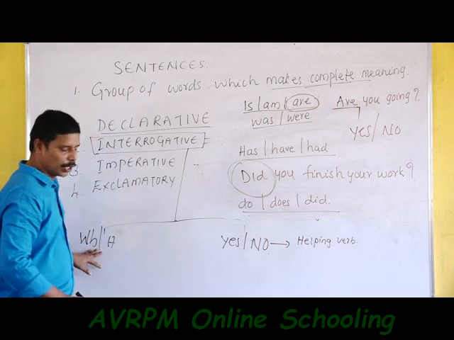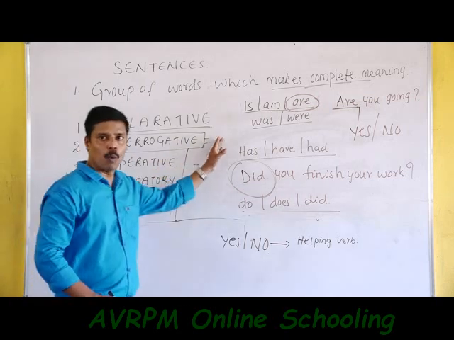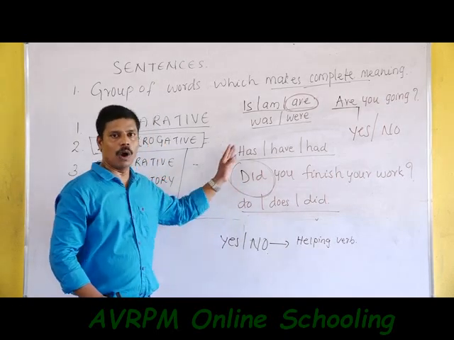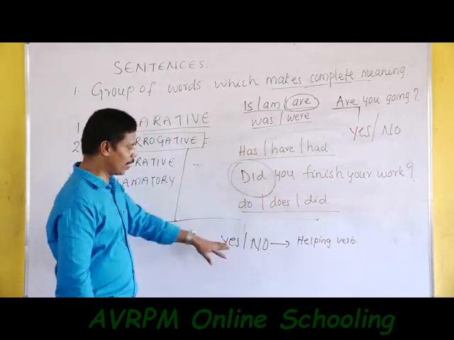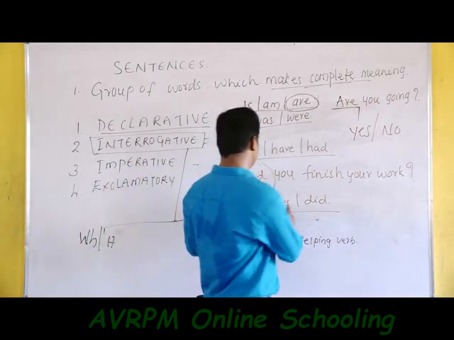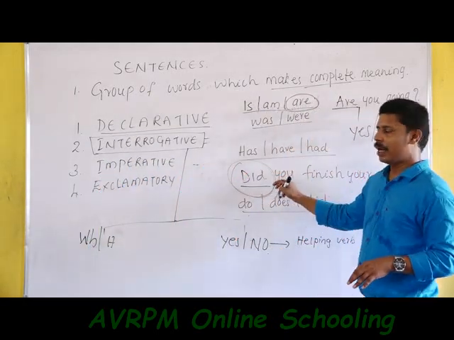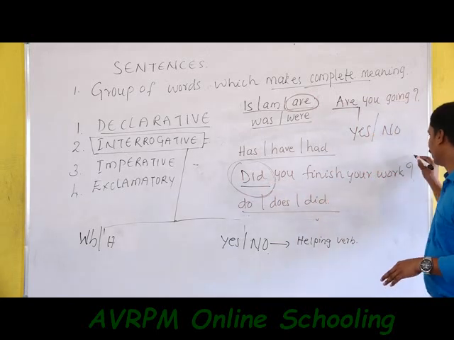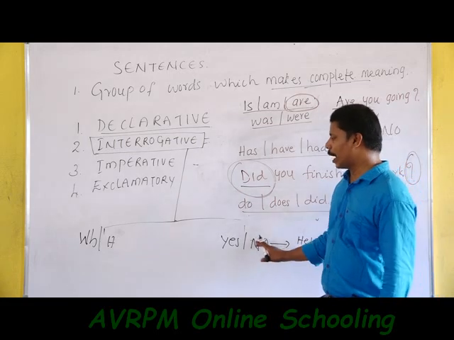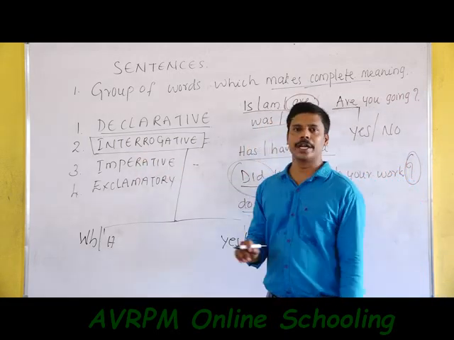The first one is the WH question that we already studied: what, where, why, when, which, how much, how many. The second is called the yes or no question. A yes or no question begins with a helping verb and ends with a question mark, and it is asked as a question. These two types are known as interrogative sentences.